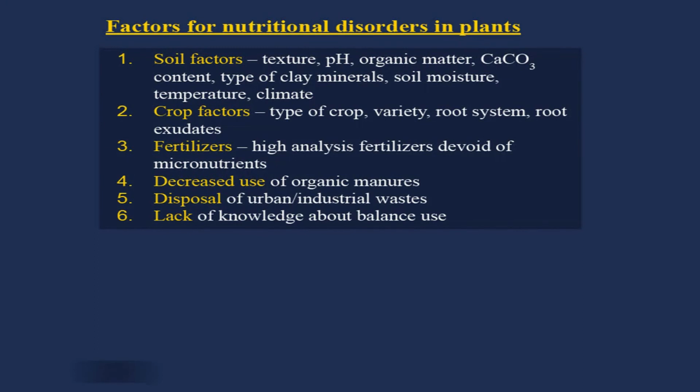Then pH. pH is very important so far as nutrient availability is concerned. I have already shown you how pH affects the nutrient availability. On the lower pH side, certain elements like iron, manganese and copper are more available. At high pH, you get more molybdenum availability, but most of the nutrients are highly available at the neutral pH ranging from 6.5 to 7.5. So, we should maintain the right pH if we want to avoid these nutritional disorders.